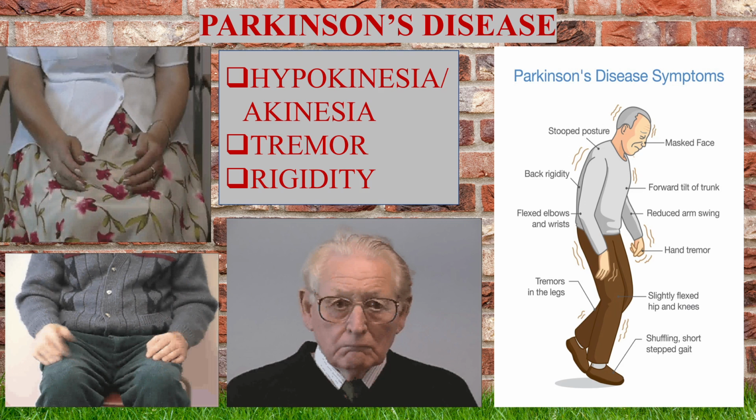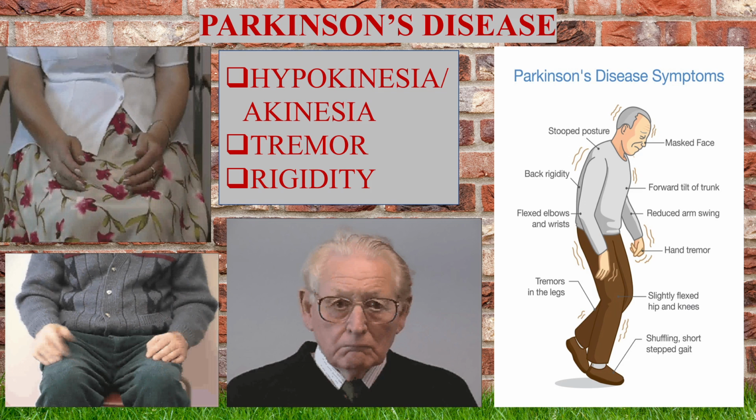The nigrostriatal tract will be carrying the dopamine synthesized by the substantia nigra to the globus pallidus internus. What happens here? This dopamine acts directly as well as indirectly on both the pathways of the basal ganglia.